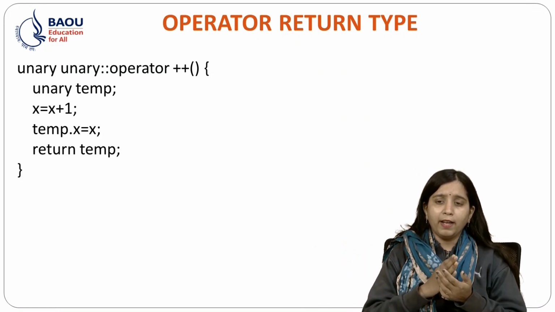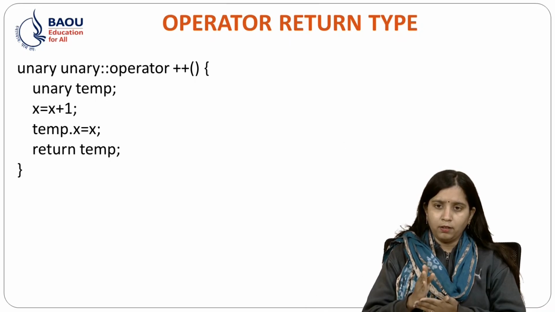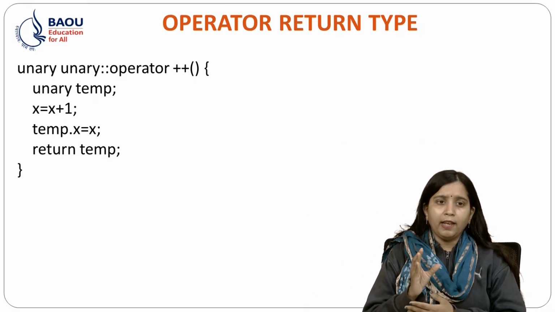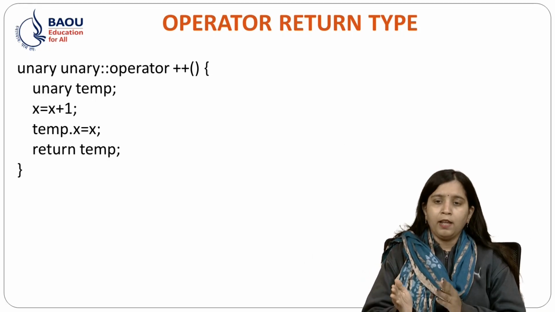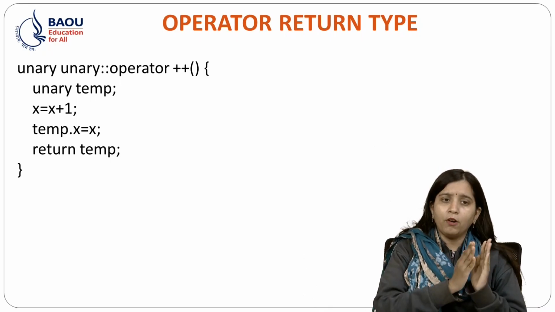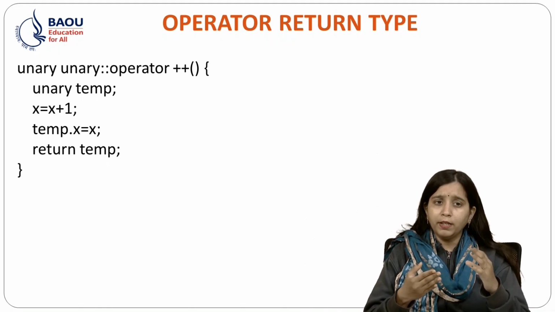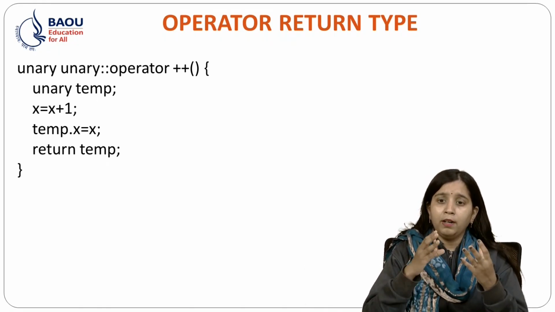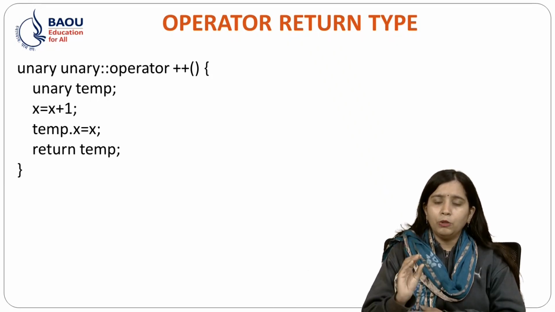Over here what I have done is I have taken one object, that is unary temp, and x is equal to x plus 1, and simply I am assigning my x value to temp dot x and returning temp. So when I return temp, what is the data type of temp? Data type of temp is unary.